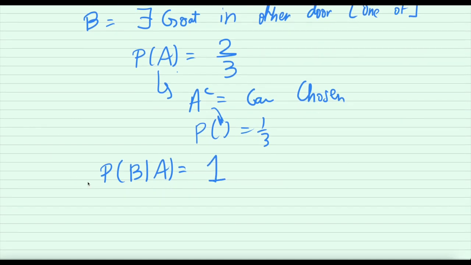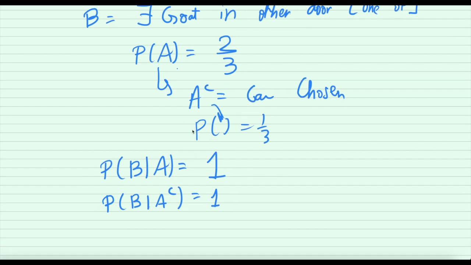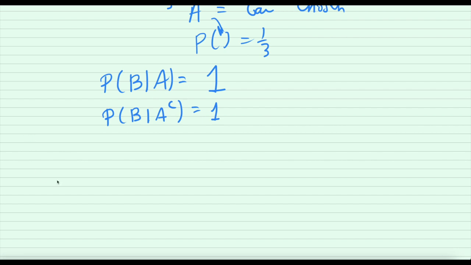Like I mentioned before, there is always going to be a goat in any of the two doors we select, because there is only one car. So in either of these events, there is definitely going to be one door behind which there exists a goat. So that is one. Okay, so what do we care about? We care about the probability of A given that there is a goat behind one of the other doors, right? Because that is what has been done.